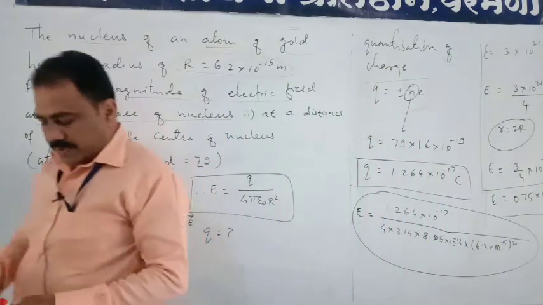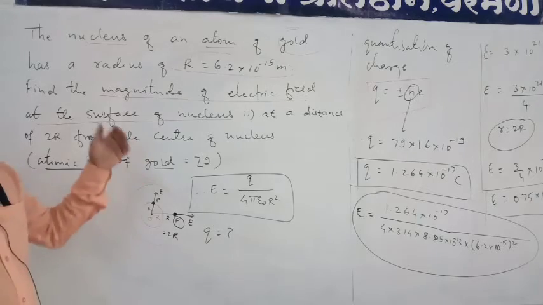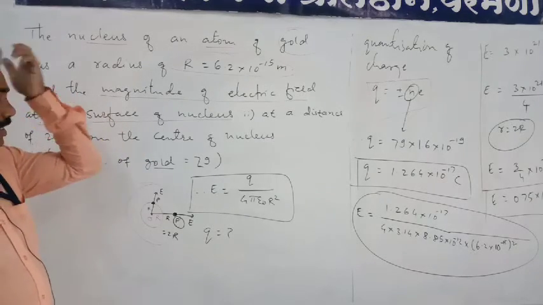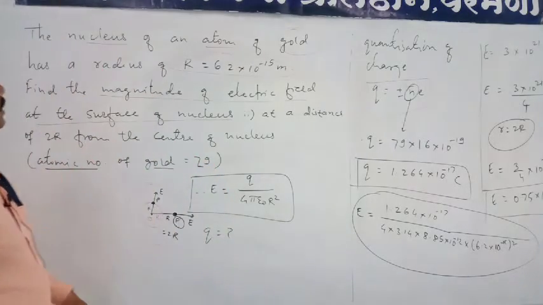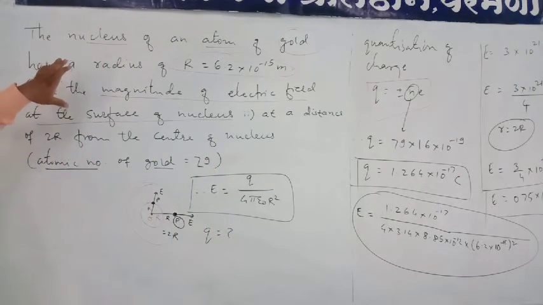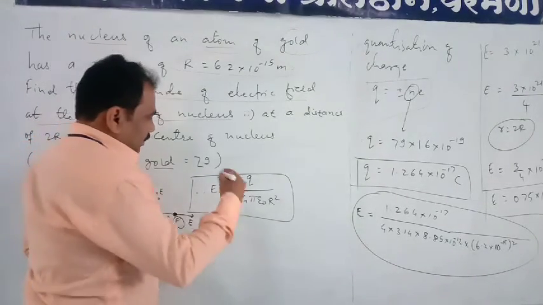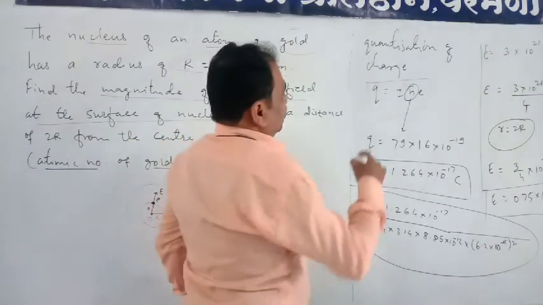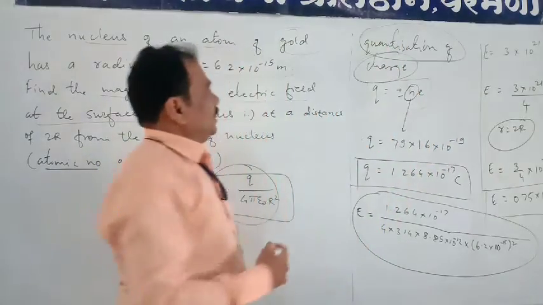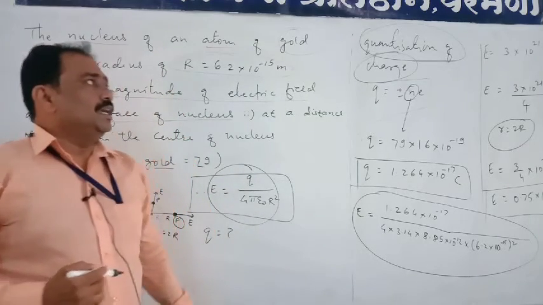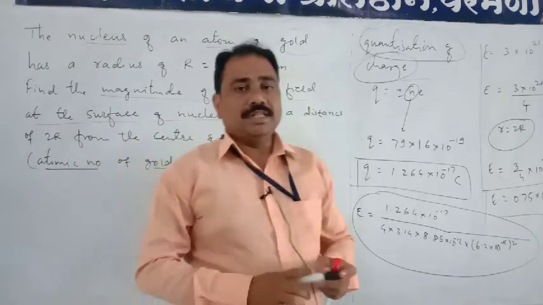So in this way we can easily find the electric field intensity using this second application of Gauss law. So this was about Gauss law. If any application depends on Gauss law, you can easily find it with the help of this formula. And again another concept, quantization of charge, which we have seen in our previous unit on electrostatics. Okay, so we shall stop here. Till then, thank you.